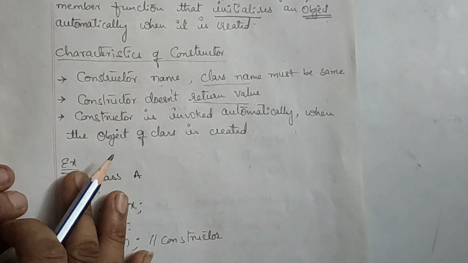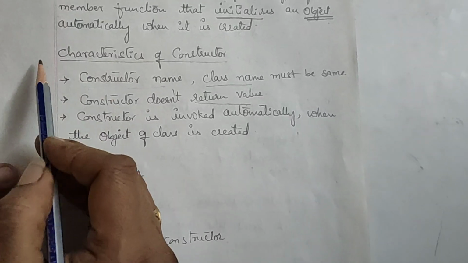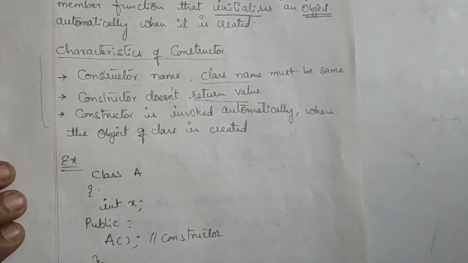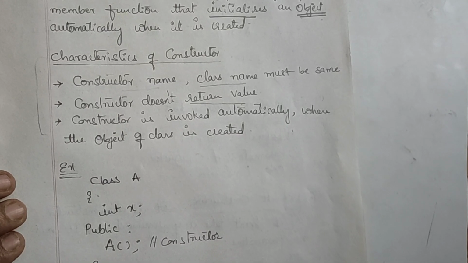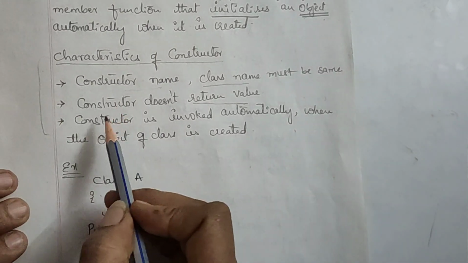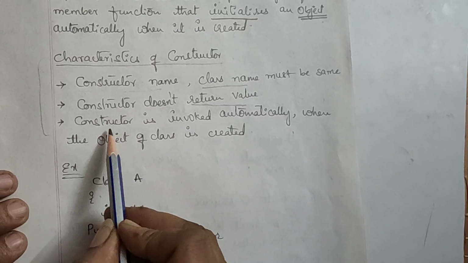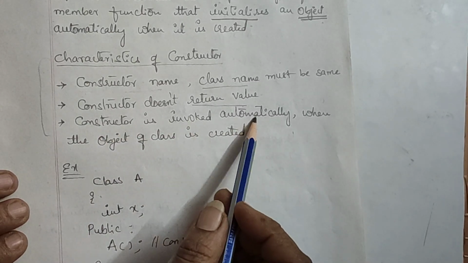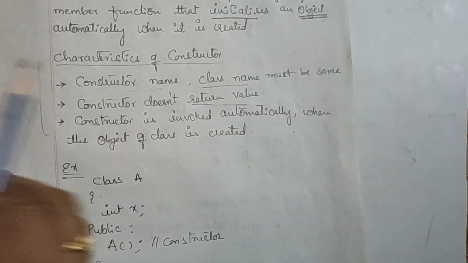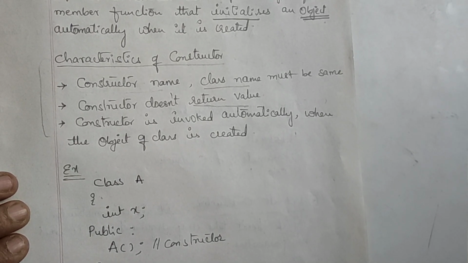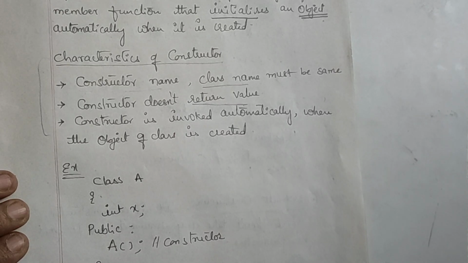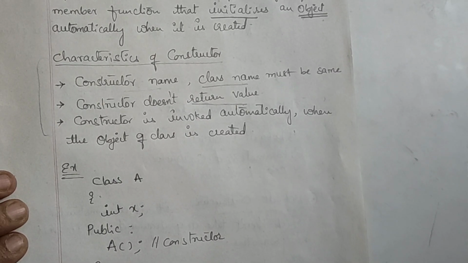Okay, the next characteristic. This is one of the very important questions: define constructor and what are the characteristics of a constructor is a very important short answer question. Next, a constructor is invoked automatically when the object of the class is created. When you have seen the video on member functions, we have to call them explicitly.